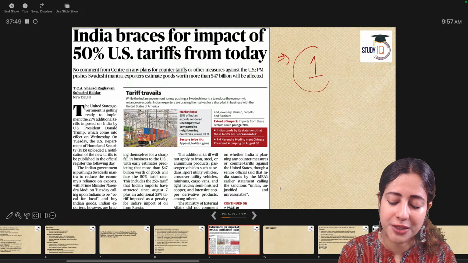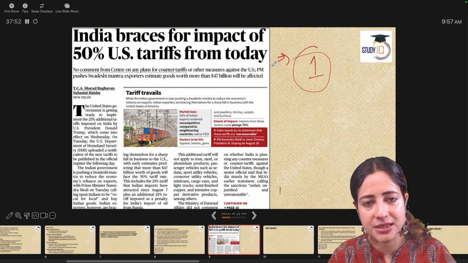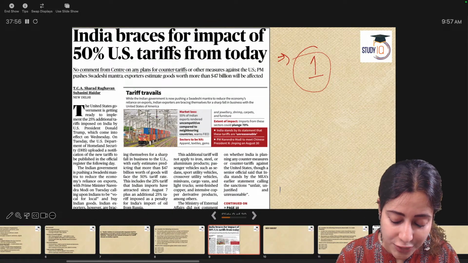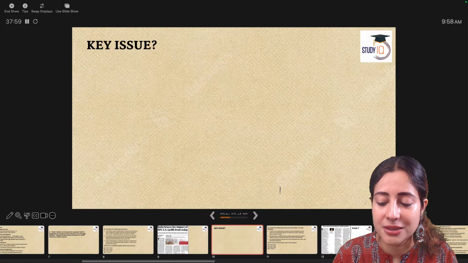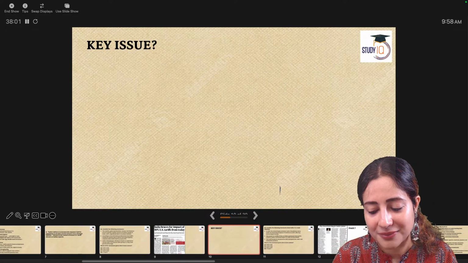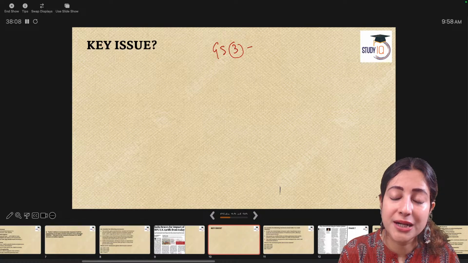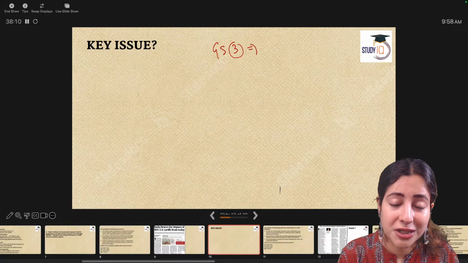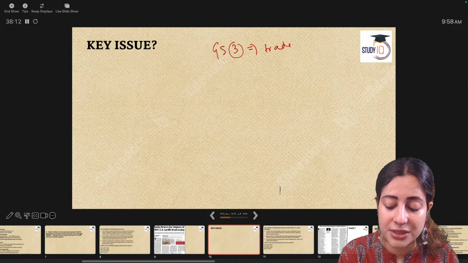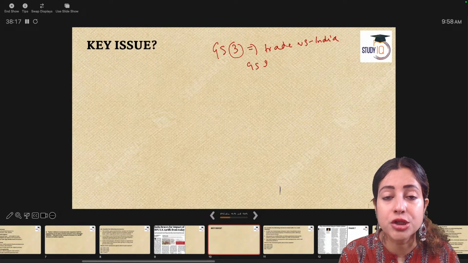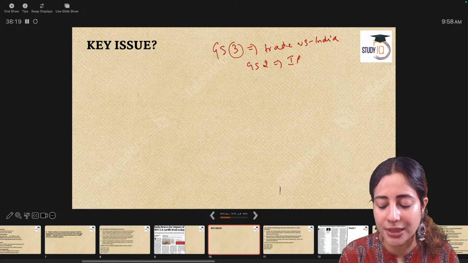This is page 1, front page article. Most of it we have discussed. I will cover the quick points here. From today itself, we are going to face the liability and the burden of the 50% tariff. Okay. So, topic wise, this is GS paper 3. We are talking about trade deficit. We are talking about the India-US bilateral trade relationship. And we are talking about GS paper 2, international relations. India, US, China, WTO, all of that comes in the picture.